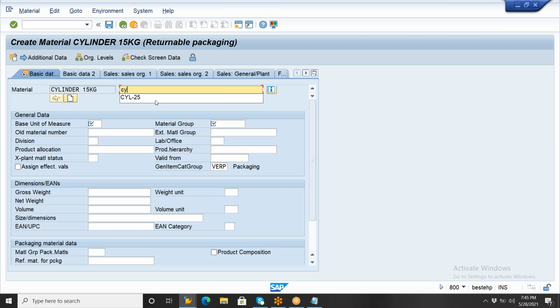So each cylinder capacity is 15 kg here. Enter the cylinder capacity, so it is some 15 kg. The cylinders are counted like each, right? 1, 2, 3, 4, like this. So enter the base unit of measure as each, and enter the material group here.